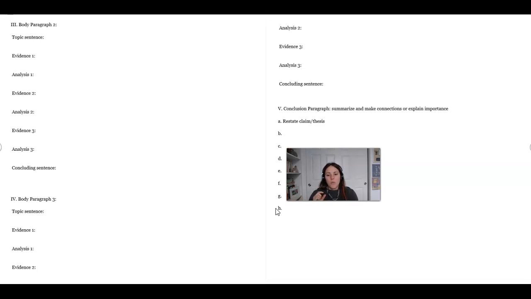So just restating briefly a few of the main challenges that character went through or that person went through that made them be a better person. And of course, just a nice ending sentence at the end that says something along the lines of, as a result of all of these challenges, so and so became a better blank, or these challenges helped develop blank's character by blank. Something that is just a nice ending sentence to your whole essay.